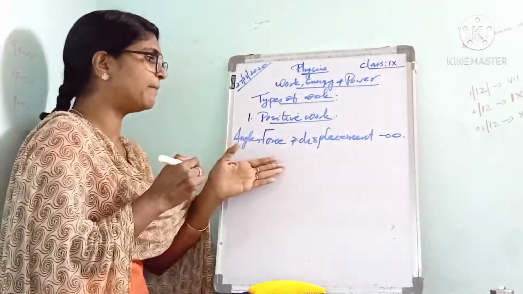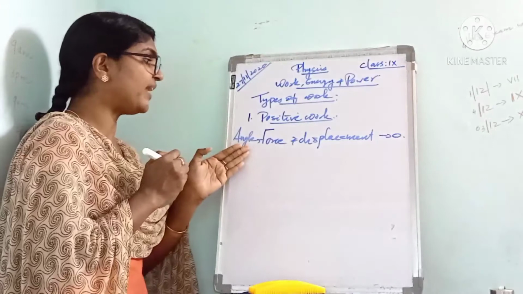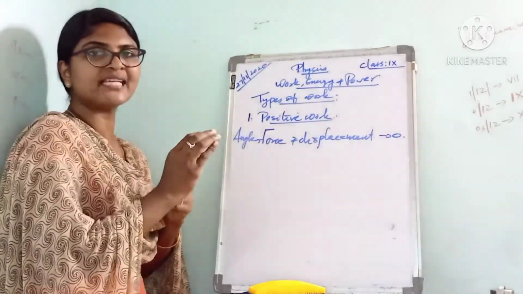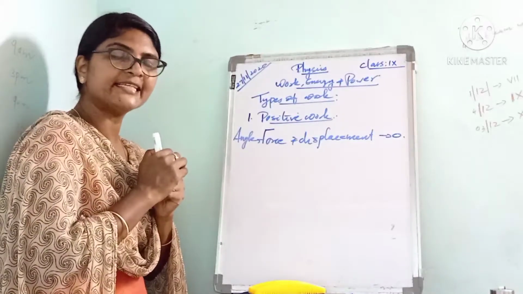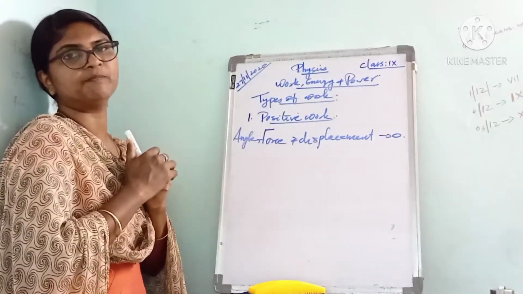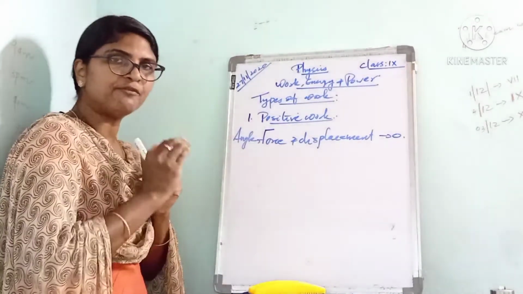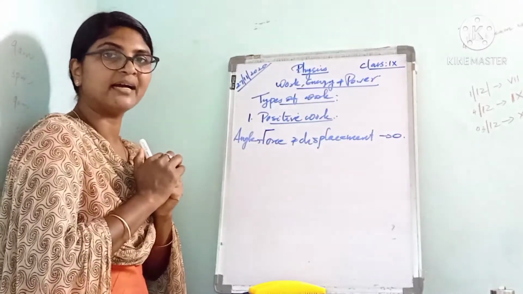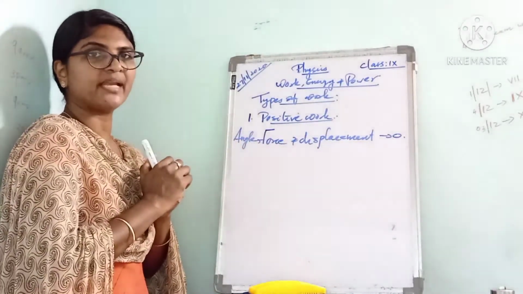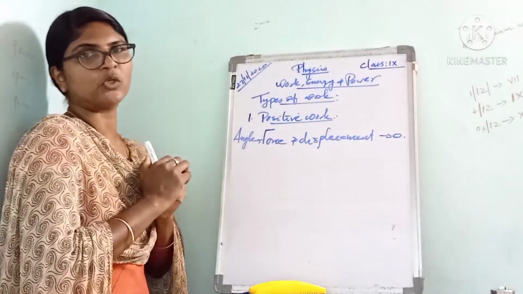Now you just remember, in the case of positive work, the angle between the force and displacement is zero. If the force and displacement are acting in the same direction, the angle between these two is zero. That is about positive work. If the force and displacement are in the same direction, the work done is positive and the angle between them is zero.